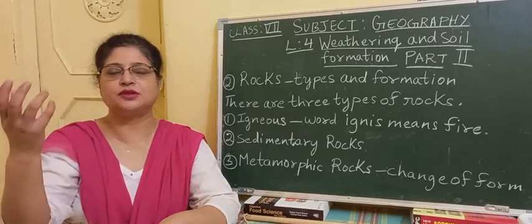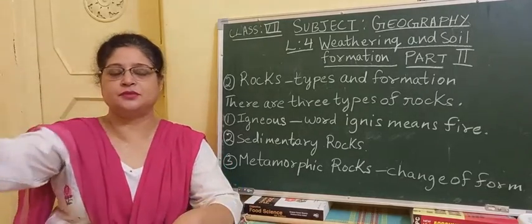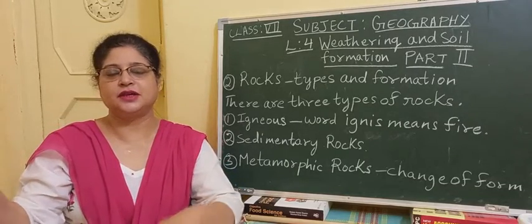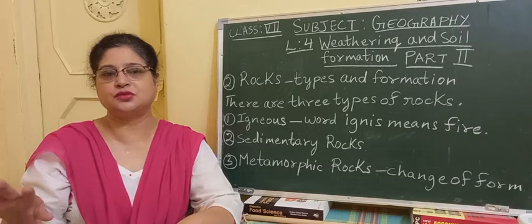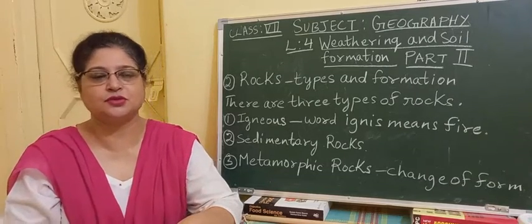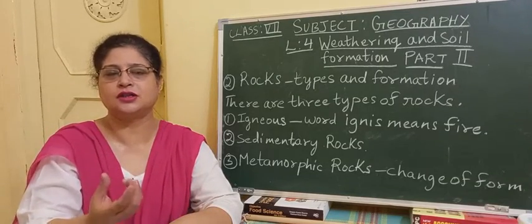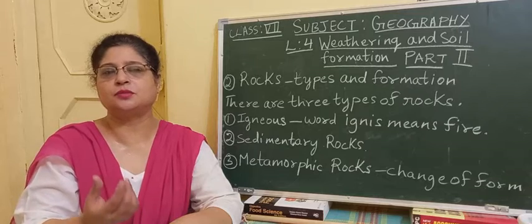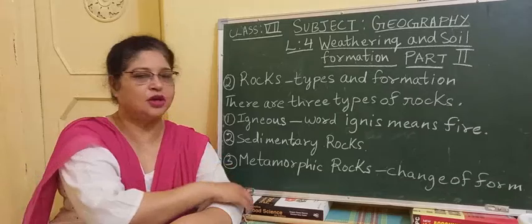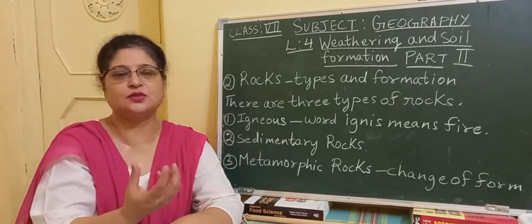So when that molten magma comes out and spreads on the surface, it settles down, becomes cool and solid, and in that way the igneous rocks are formed. So the source of formation of the igneous rock is fire. It is formed from the hot molten lava which erupts from the volcanoes. That is why it has got the name igneous, means the origin is from fire.